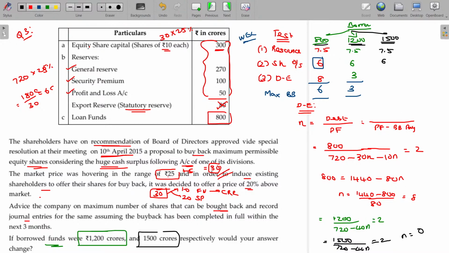Okay, then 0. You cannot make it negative, so it is 0. So how many shares can be bought back? 0. In the last option you cannot buy back.